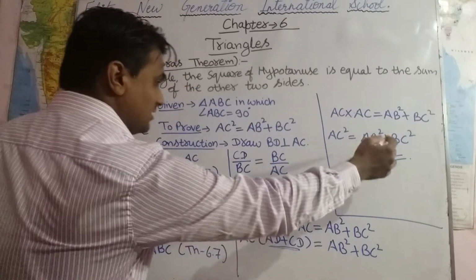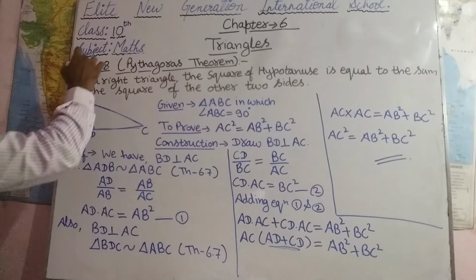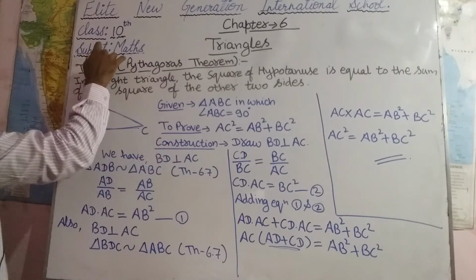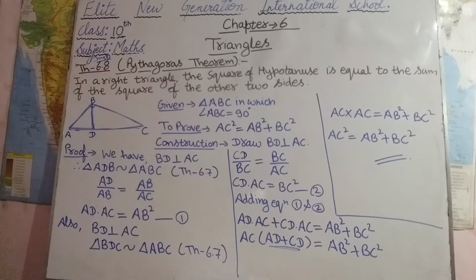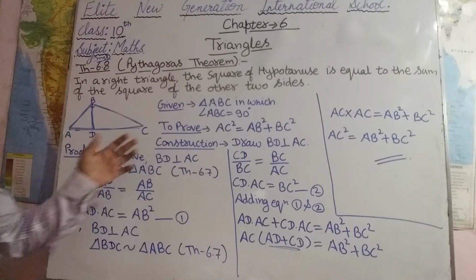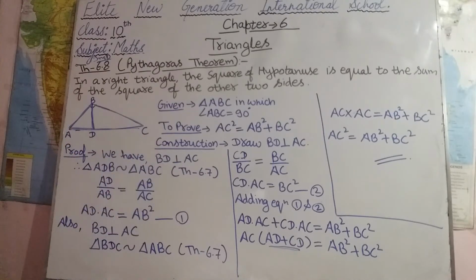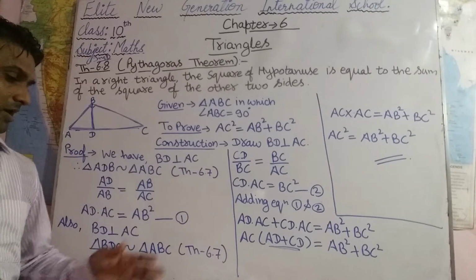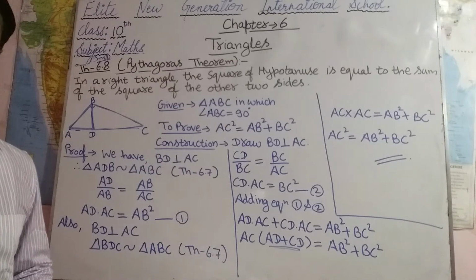So this is the Pythagoras theorem, and this theorem is very important. You have to learn its statement also, and you have to prove this theorem. So in this way we can prove this theorem. After this, on the basis of this Pythagoras theorem, we can do our next exercise.